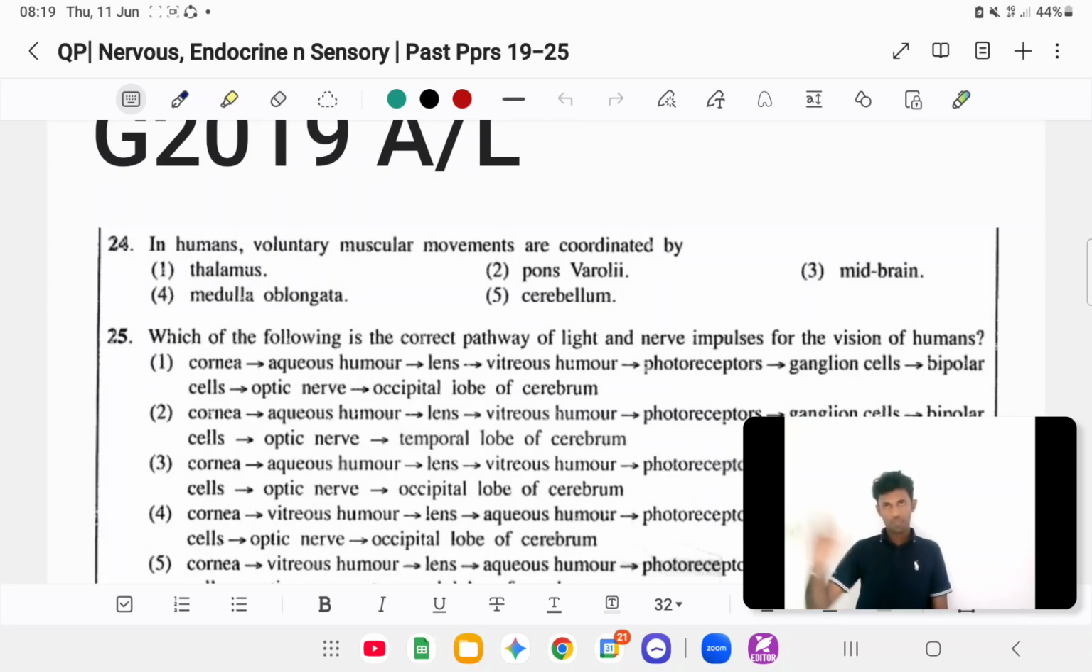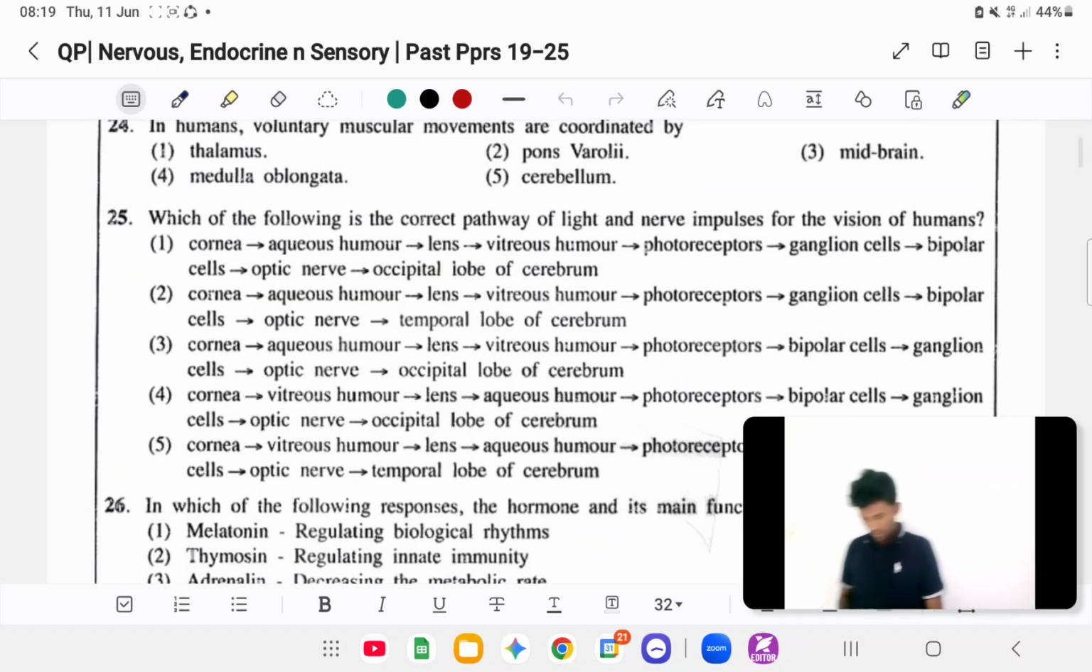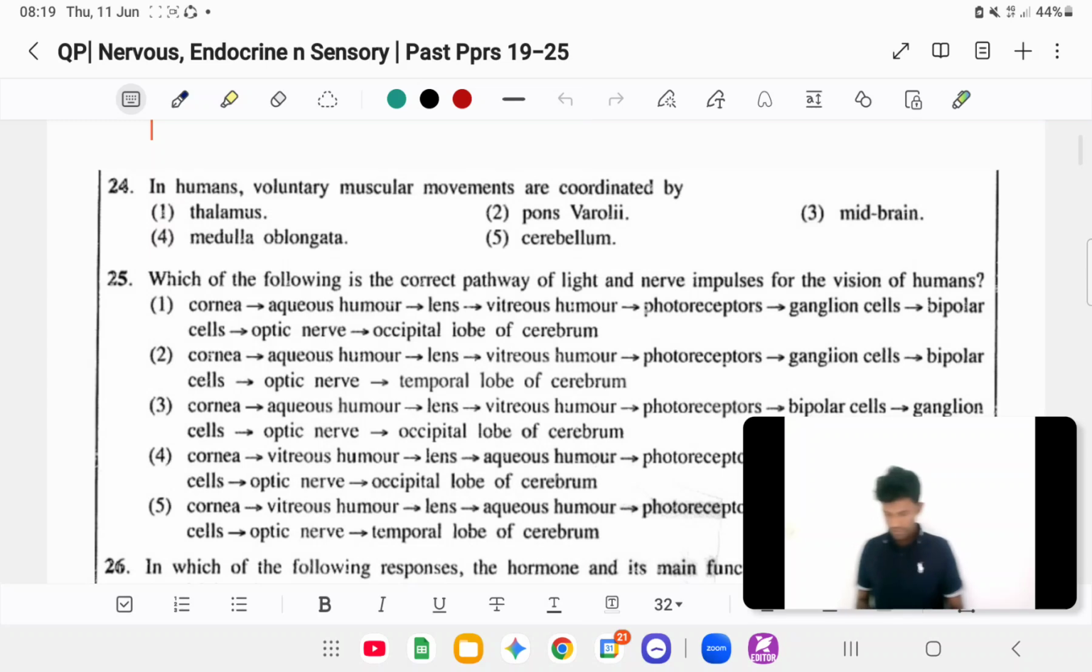Again, we know visual, so the occipital lobe is what is relevant. So they target certain areas and send these impulses. Okay, then pons varoli and medulla oblongata are quite similar.